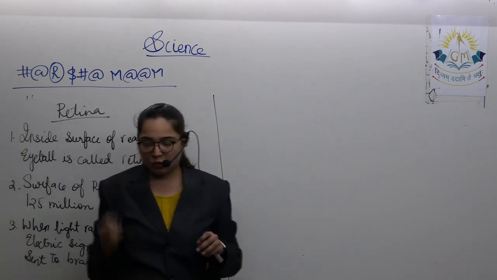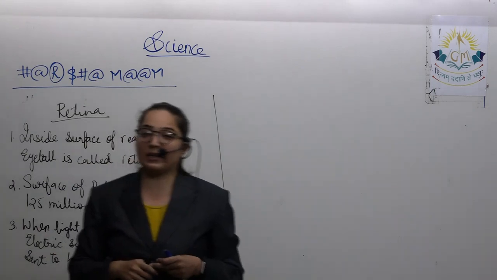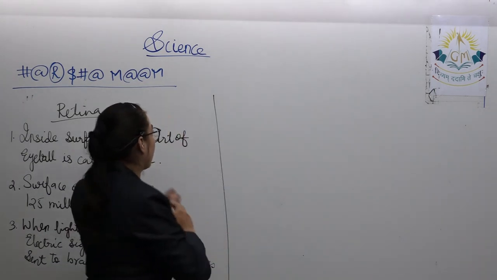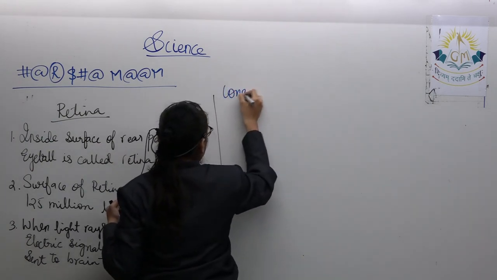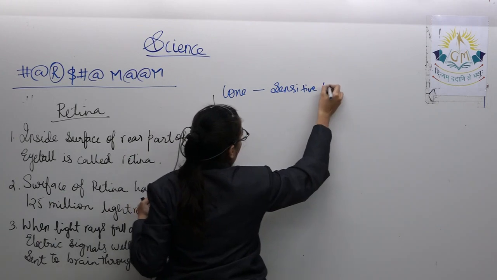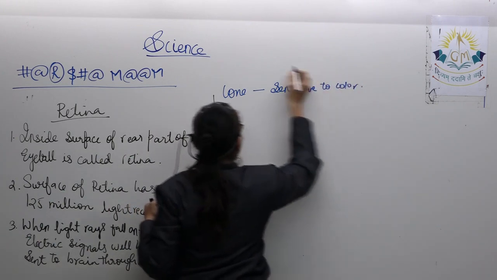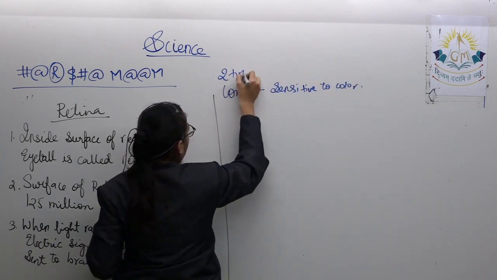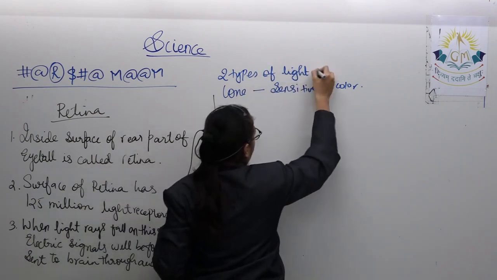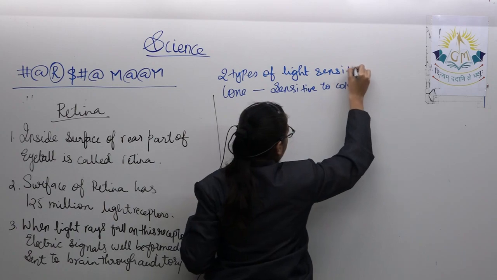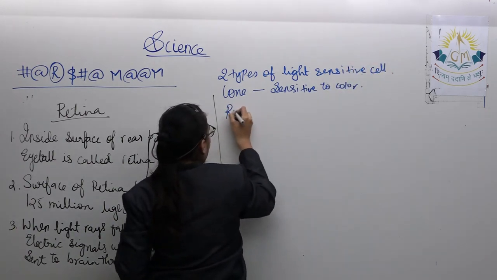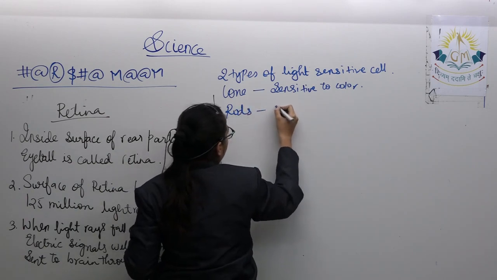Retina contains two types of light sensitive cells, cone shaped and rod shaped. Cones are sensitive to color, while rods are sensitive to brightness.